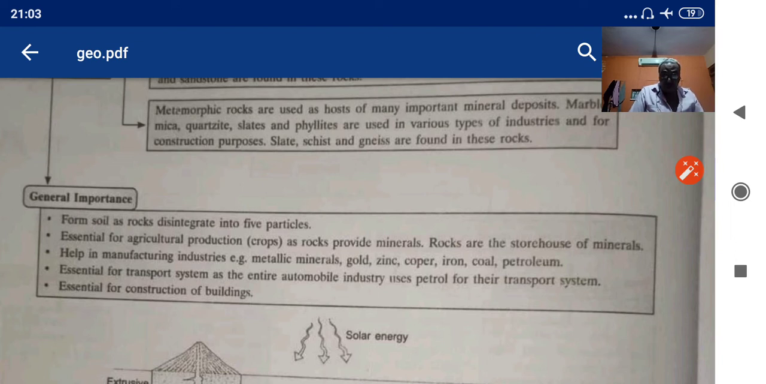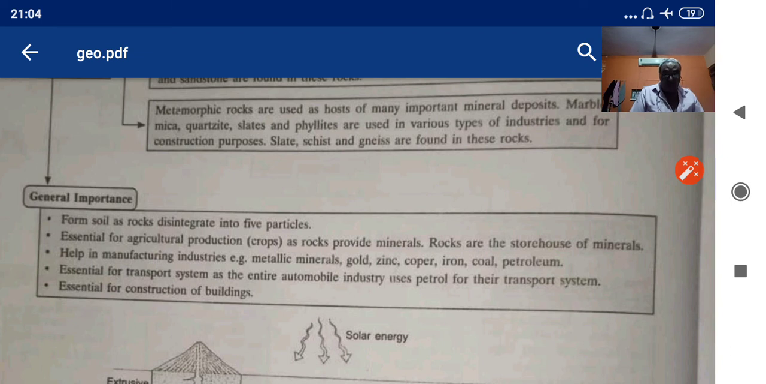General uses are those uses that the rocks provide us: fertile soil, essential for agricultural production. Rocks provide minerals. Rocks are a storehouse of minerals. They help in manufacturing industries like metallic minerals, gold, zinc, copper, iron, coal, petroleum. Essential for the transport system, as the entire automobile industry runs on petrol. Essential for construction of buildings.